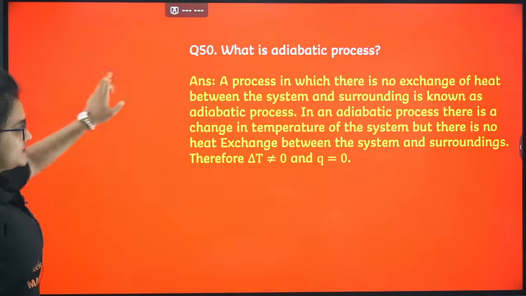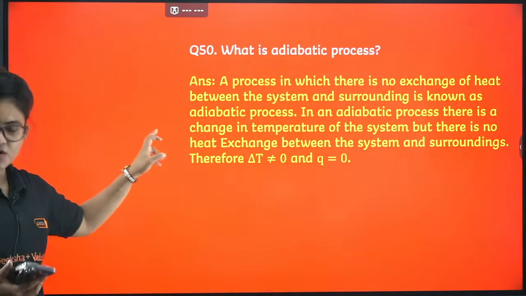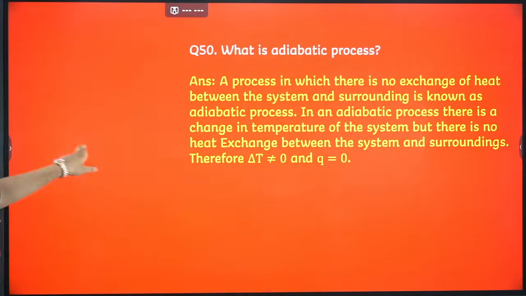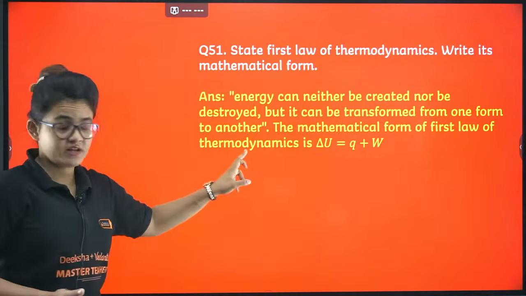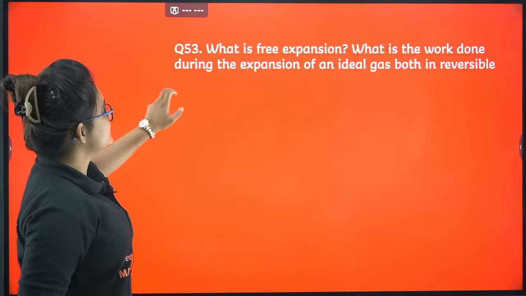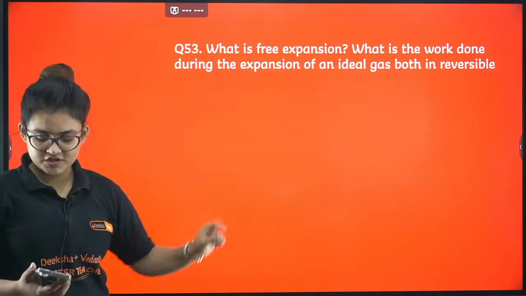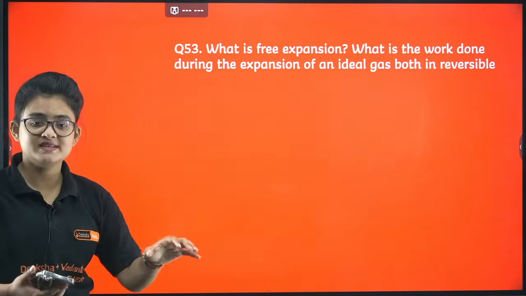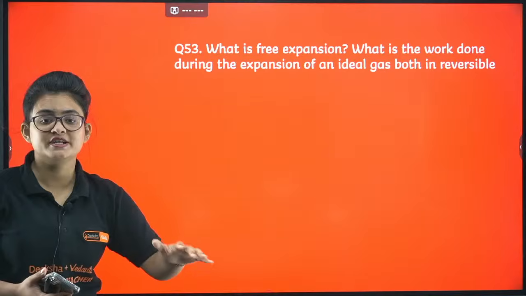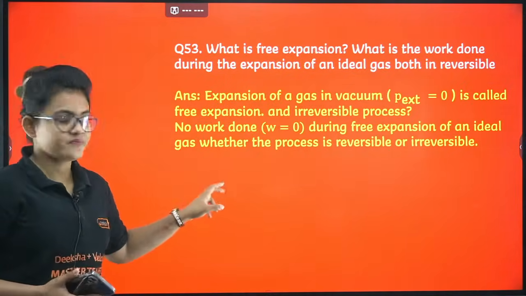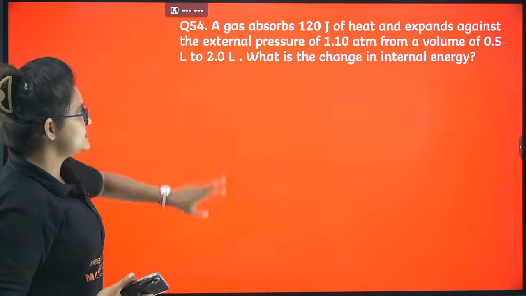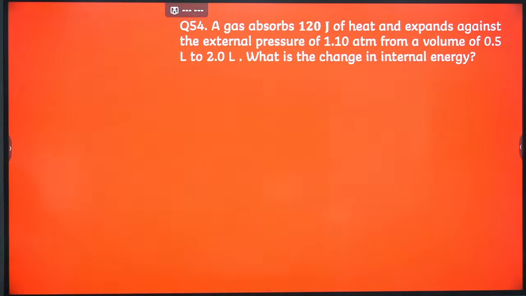What is the adiabatic process? The definition is given, it is an important one for you people. Let's proceed. First law of thermodynamics, the mathematical form is also very important. Next you can see what is free expansion. It's a very important question. When the expansion is taking place in vacuum, there is no external pressure, so work done is definitely going to be 0, right? Next, this type of numerical problem we will focus on.